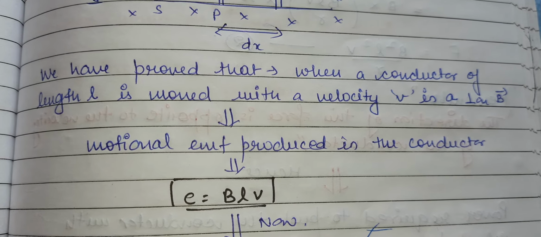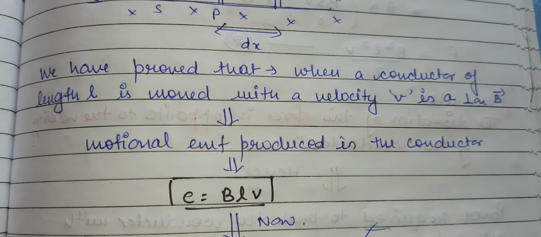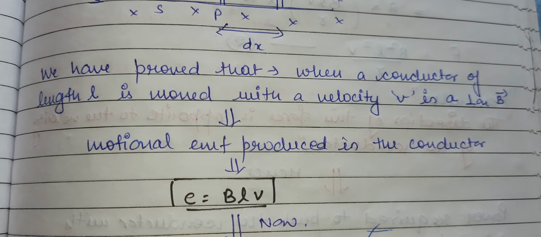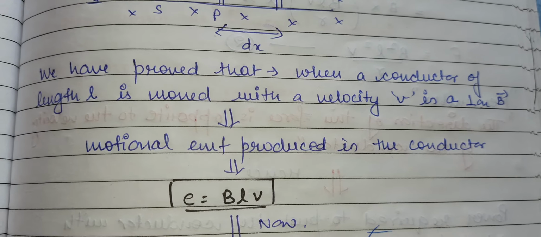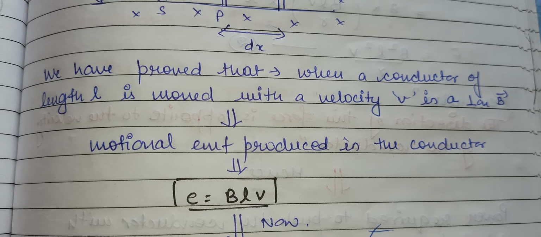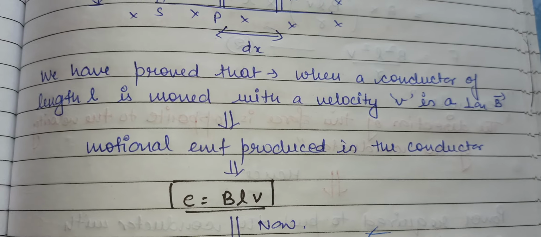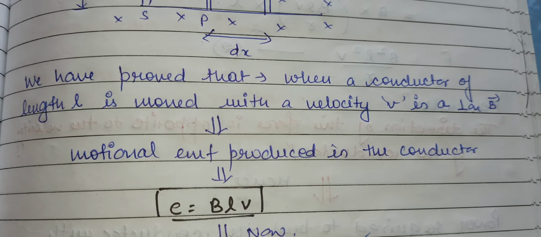power which is dissipated in that time, or in other words, the energy consideration in the motional EMF. If a conductor of length L is moving with a velocity of v in the presence of magnetic field B, what is the power dissipated by that conductor in that time? So we will find out the energy consideration in the motional EMF.